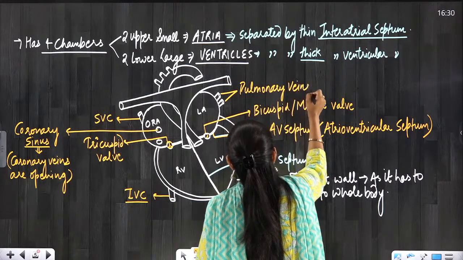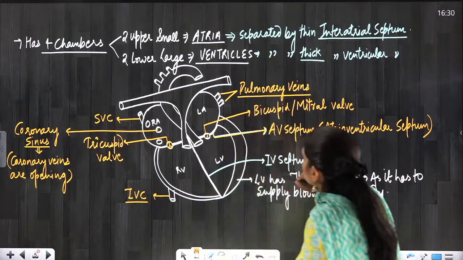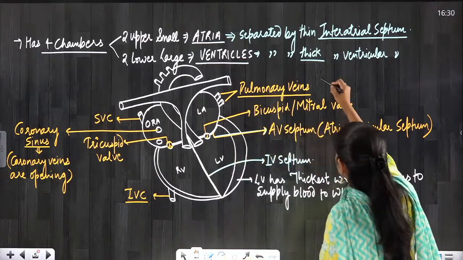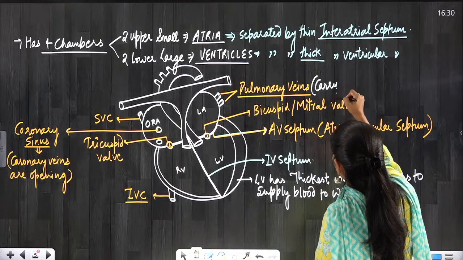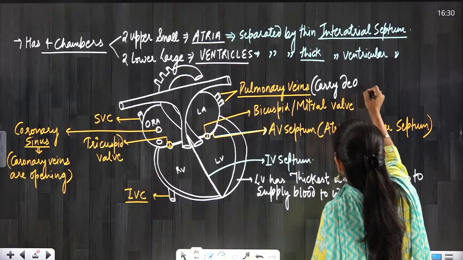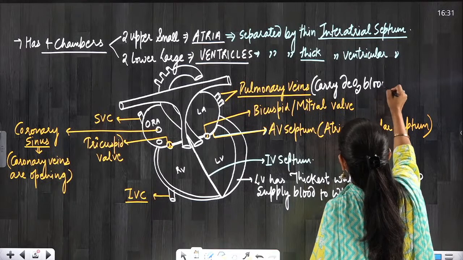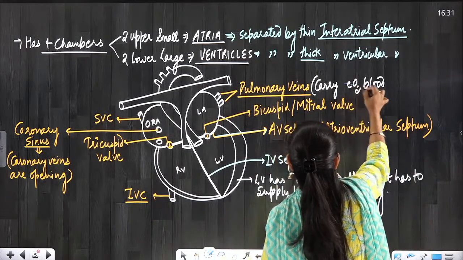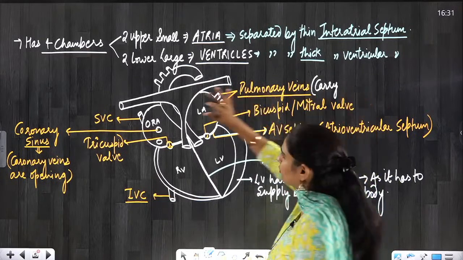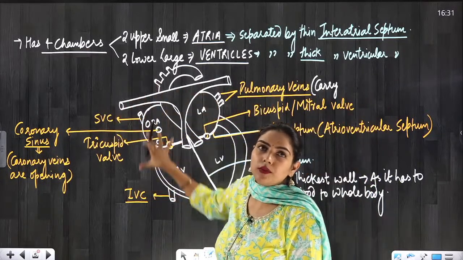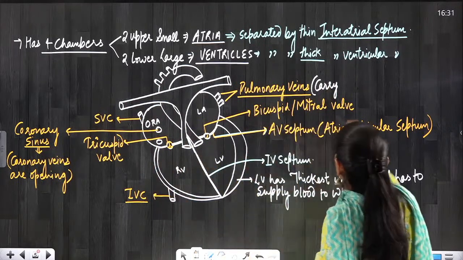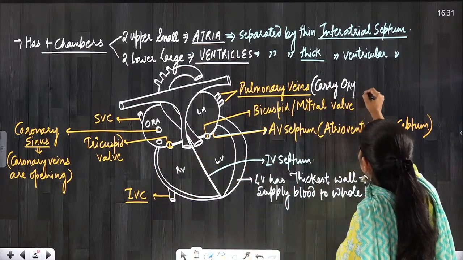Pulmonary veins. Okay. So pulmonary veins, they are carrying oxygenated blood. Deoxygenated blood we have talked about here. This is the oxygenated blood everyone. They carry oxygenated blood